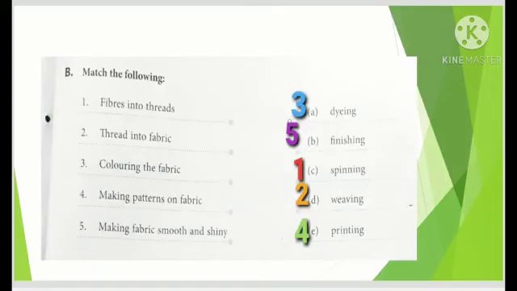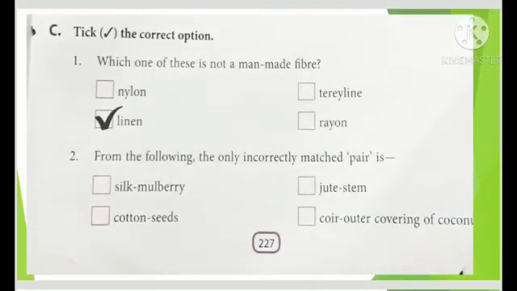Are you ready for the next, and that is the last one, MCQs. Number 1, which of these is not a man-made fiber? Answer is linen, because linen is the natural fiber. And the remaining 3, nylon, terylene and rayon are the examples of synthetic fiber. Now the next one, from the following, the only incorrectly matched pair is silk mulberry, jute stem, cotton seeds, coir outer covering of coconut.